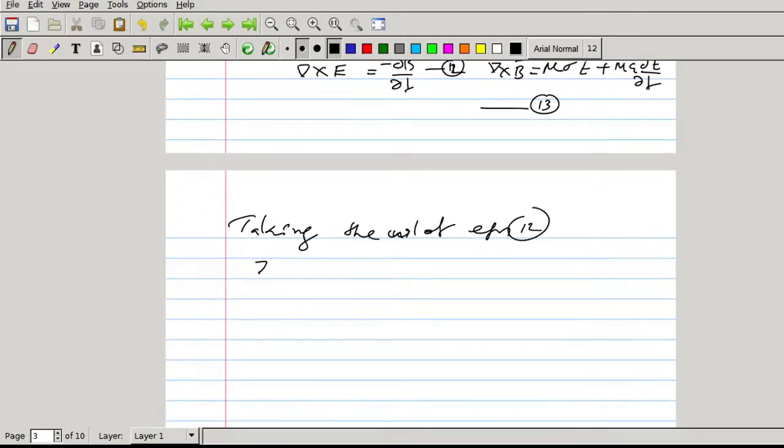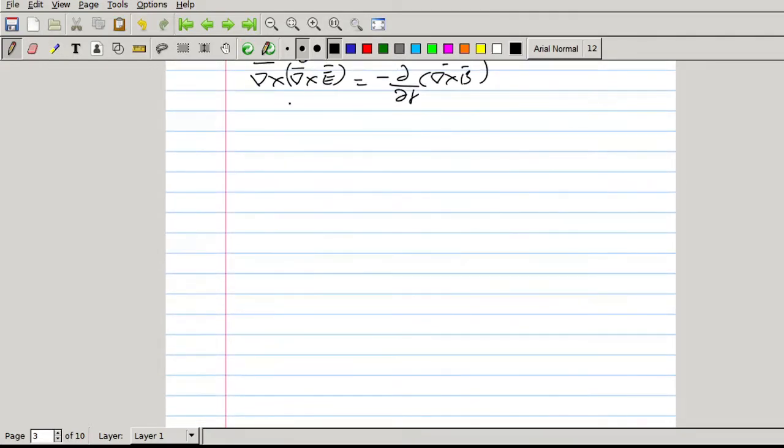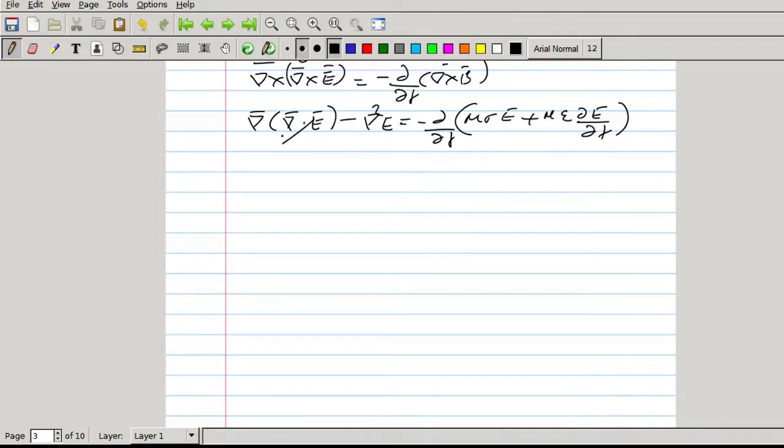Equation 12, left hand side del cross curl E, which is equal to minus dou by dou t of del cross B. What is del cross curl E? Del of del dot D minus del square E. Right hand side, minus dou by dou t of del cross B is mu sigma E plus mu epsilon dou E by dou t. So this del dot D is 0. Then minus minus will cancel. So we will be having del square E is equal to